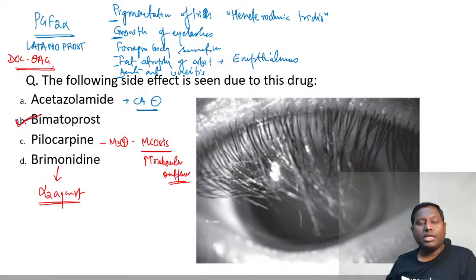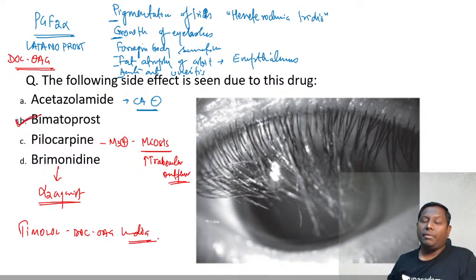However, if the examiner asks you the drug of choice for open angle glaucoma in India, we prefer timolol. Timolol is the drug of choice for open angle glaucoma in India, and cost is the main reason. The most powerful anti-glaucoma drugs are again the PGF2 alpha analogs: latanoprost, bimatoprost, travoprost, tafluprost. All right.